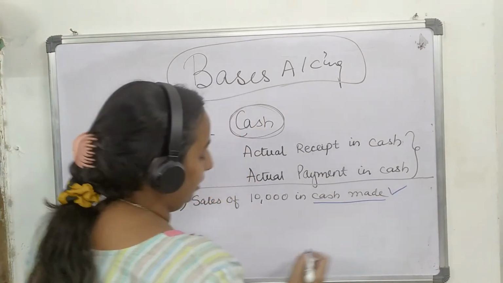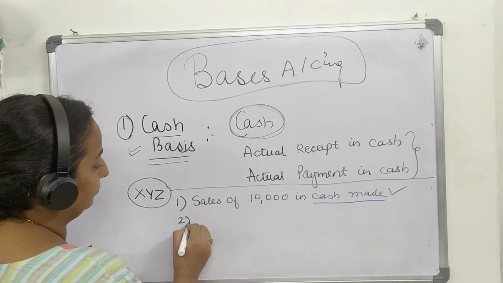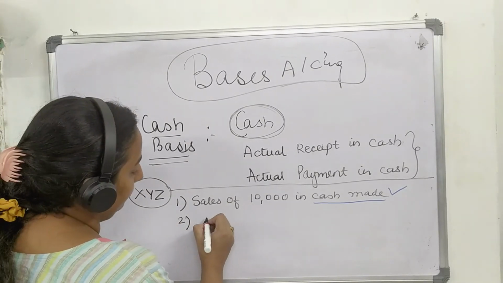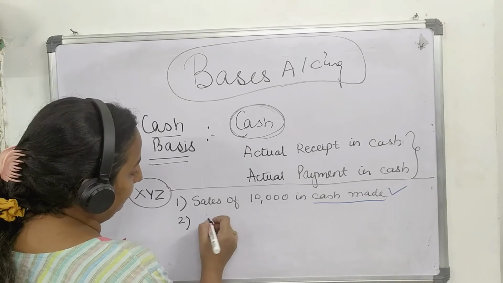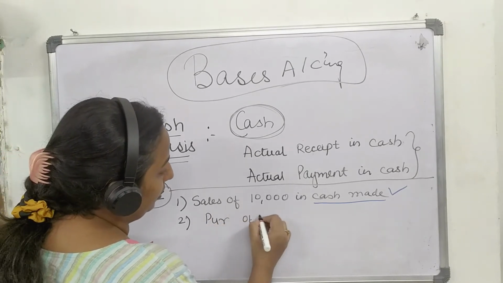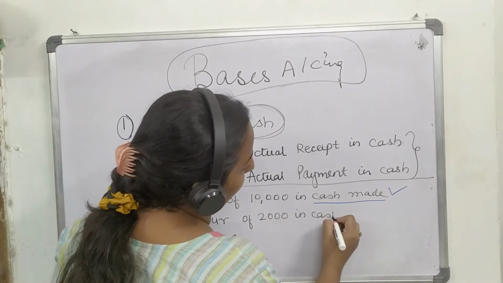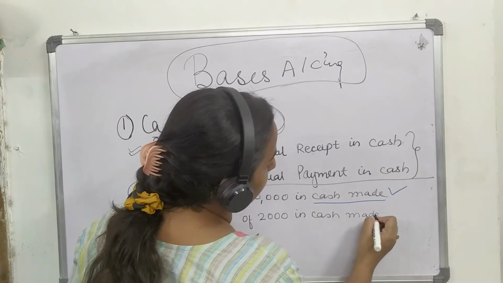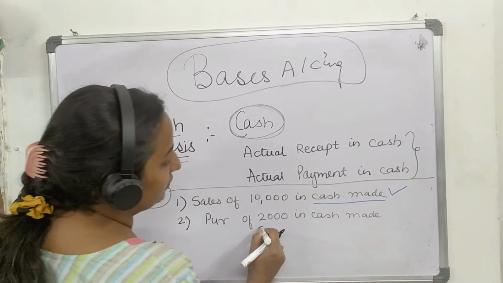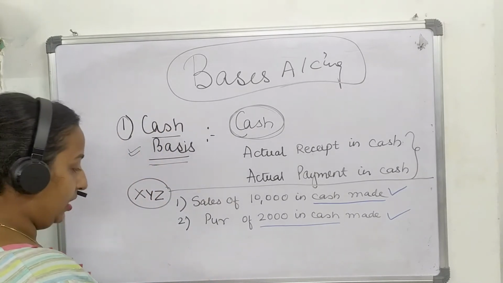So this will be recorded. Second, we have purchases of 2,000 in cash made. This also involves cash. Thus, this will also be recorded.